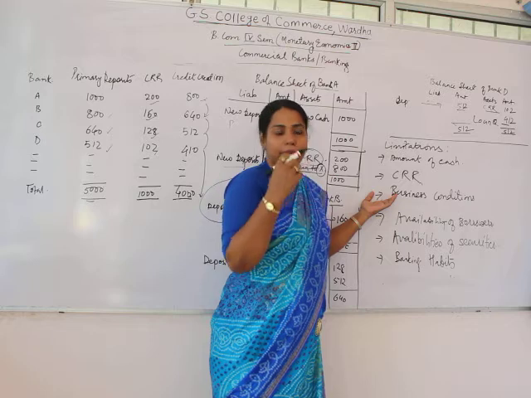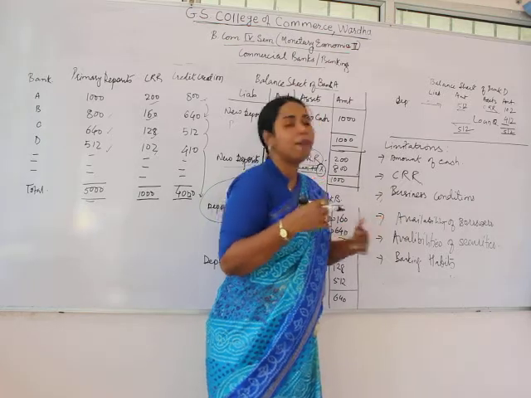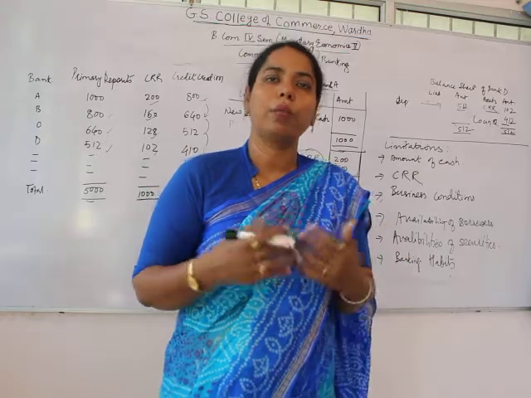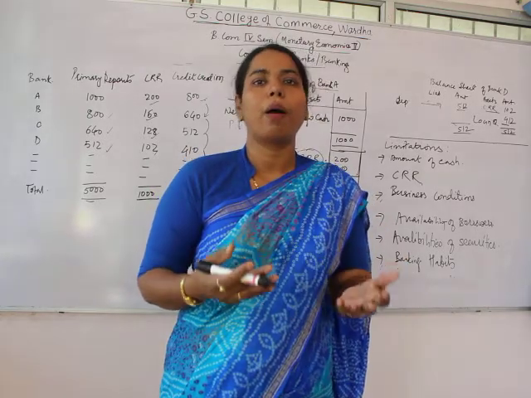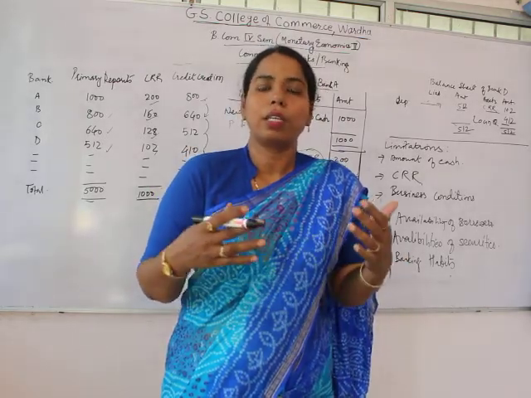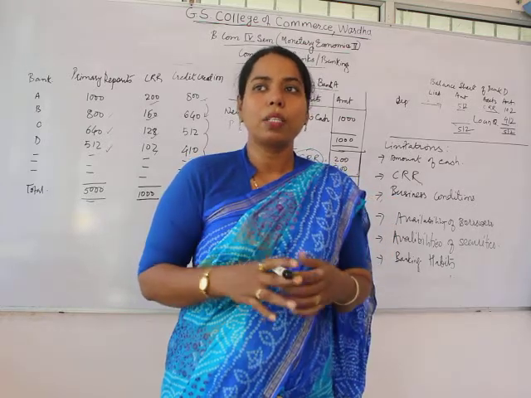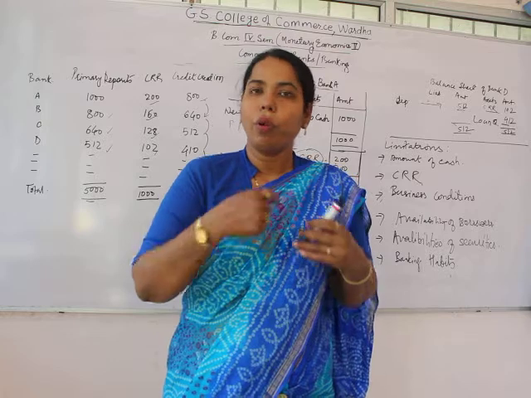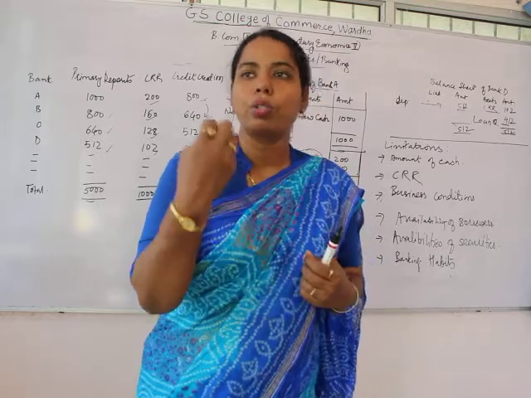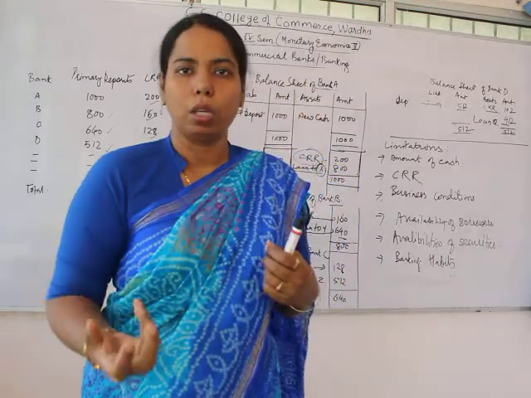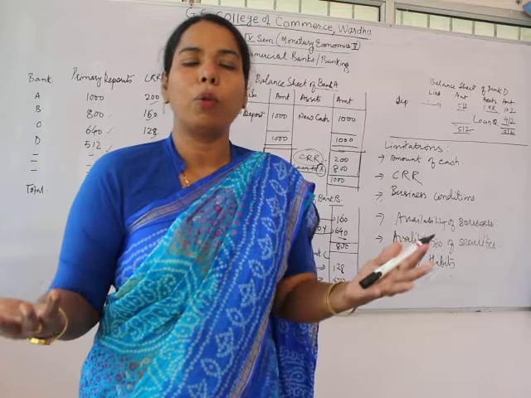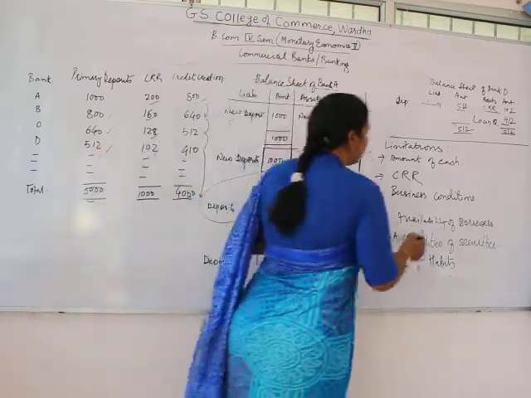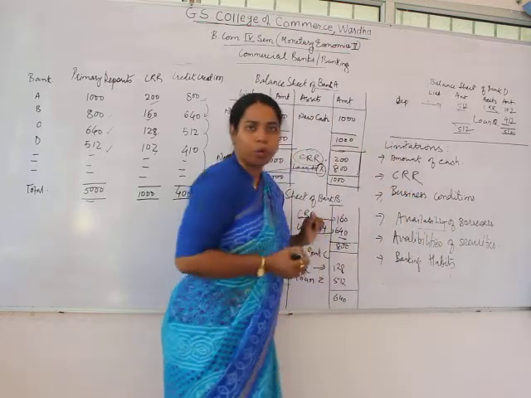the credit creation. Then the next one is the availability of the borrowers. If there are more borrowers, there will be more credit creation. If the borrowers are less, the credit creation cannot be more, because the loan will be given to an individual. If an individual is not approaching the bank for a loan, then to whom will the loan be granted by the bank? So it's very necessary that there should be the availability of genuine borrowers.